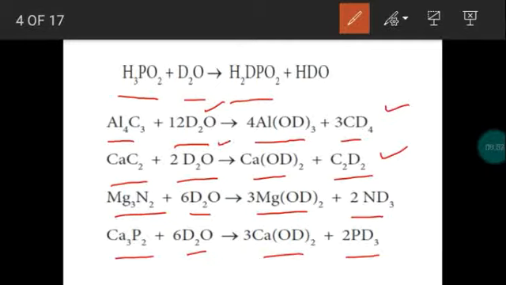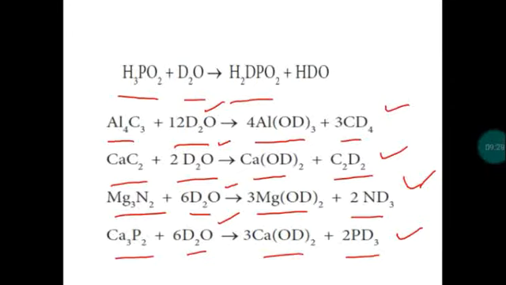If ordinary water is used, we will get NH3. Ammonia will be formed as a byproduct. But we used heavy water, so that ND3. If ordinary water is used, phosphine will be formed. PH3 will be formed. But we used heavy water, so the product will be PD3. So these are the reactions of heavy water with some other compounds.